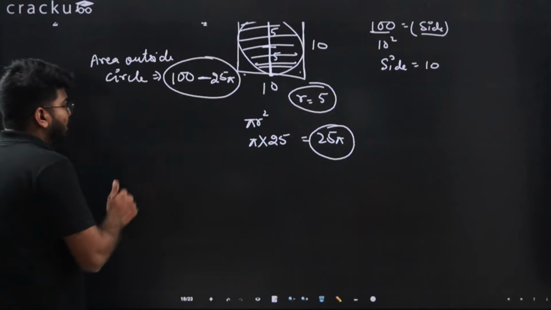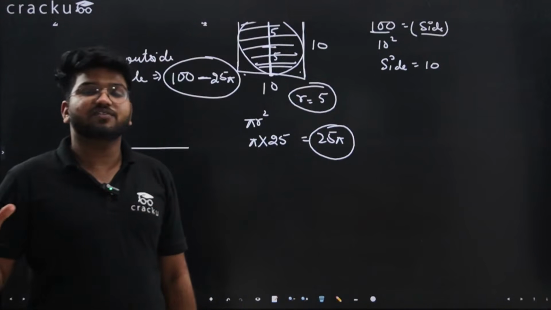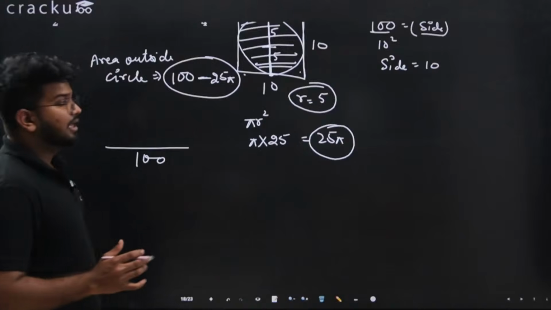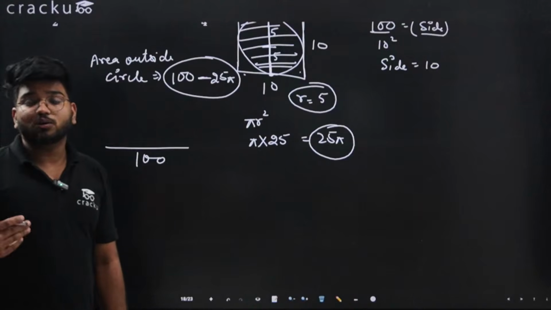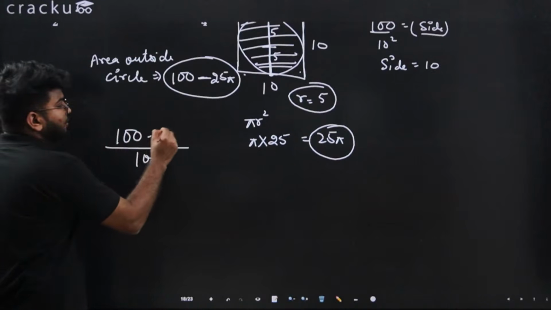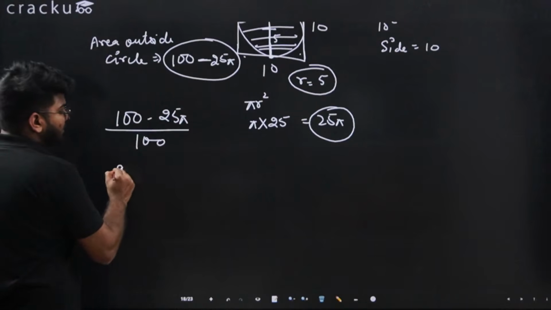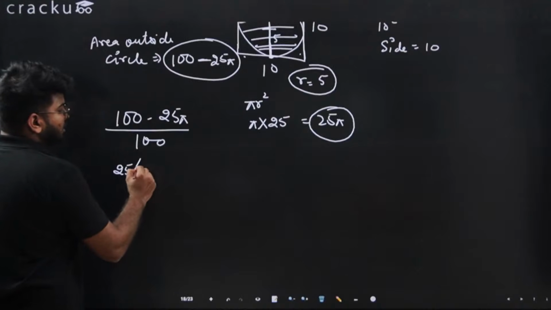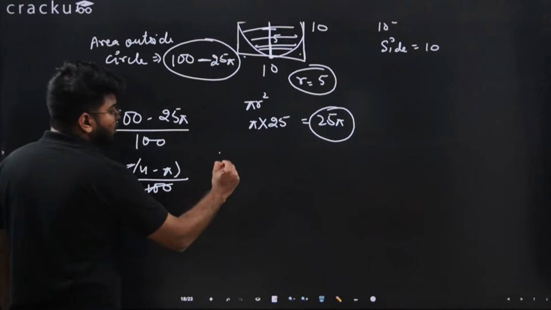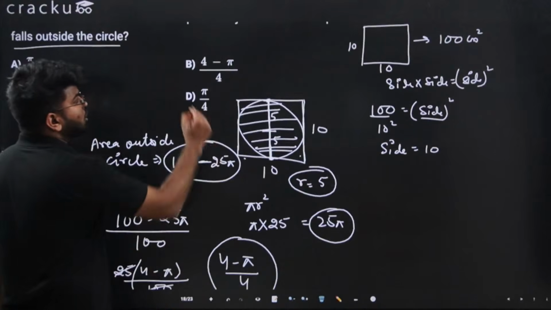Probability is, what is the total probability of choosing a point, what is the total area possible. It can be anywhere inside the square, which is equal to 100, that is the area of the square. Now my favorable outcome is, I want it to be outside the circle, which is this area, that is 100 minus 25 pi. If I take out 25 common, I will have 4 minus pi divided by 100, or I can cancel this out. So I will have 4 minus pi divided by 4. This should be the probability, which is option B.